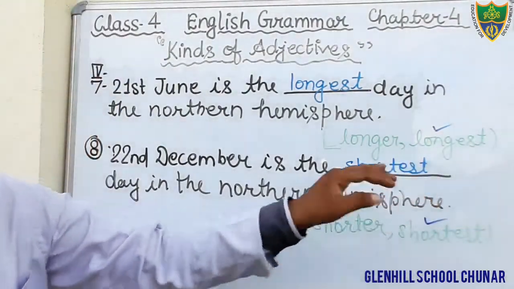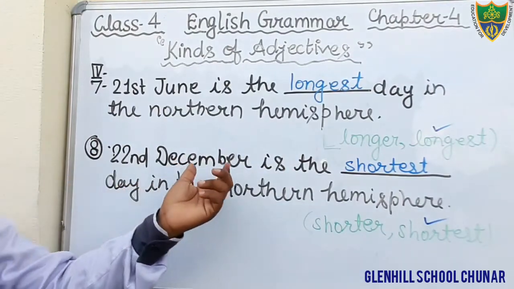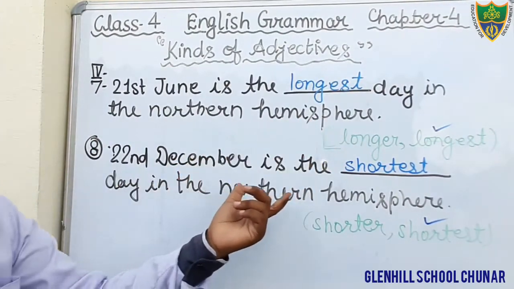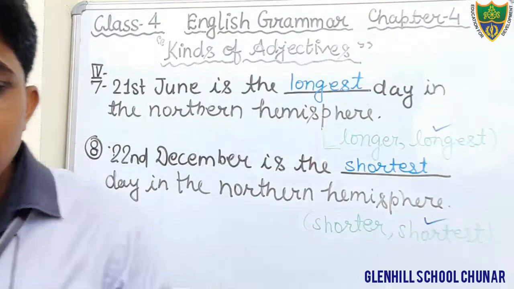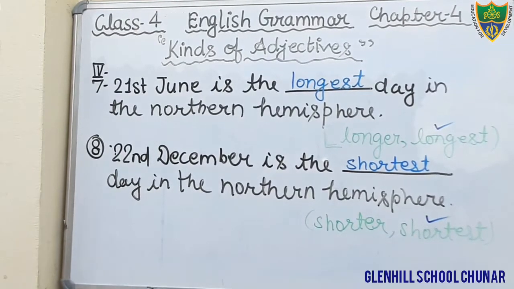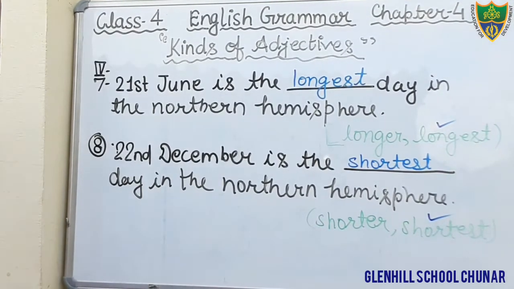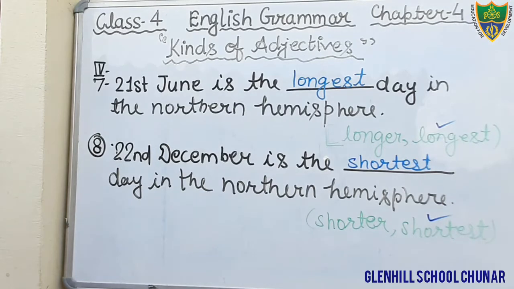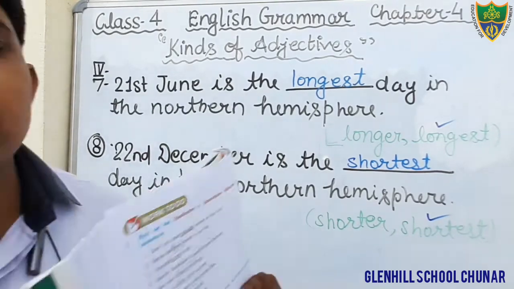Okay, students, so what would be the correct sentence? 22nd December is the shortest day in the northern hemisphere. So in the blank you will fill in shortest. Just fill it. In this way we have completed exercise number 4.